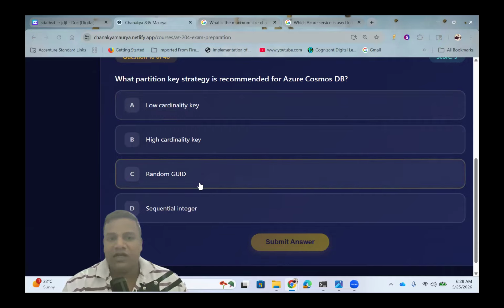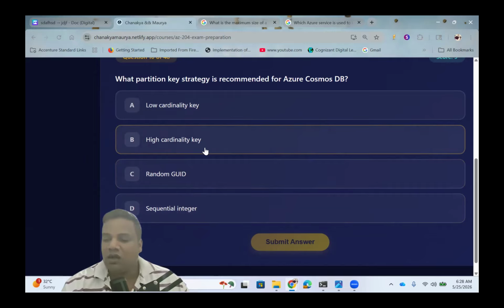And for random GUID, it works, but naturally high cardinality key like user ID is equally good. For sequential integers, it can create hotspots because new writes go to the same partition. So this is not correct. Based on high cardinality, a high cardinality key means high distribution, like requests spread evenly across many logical partitions.